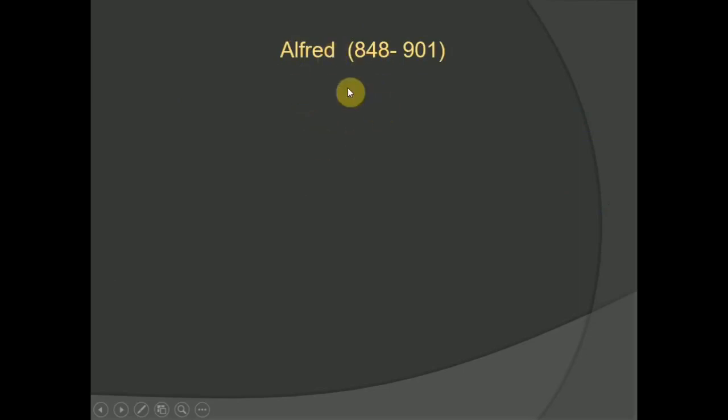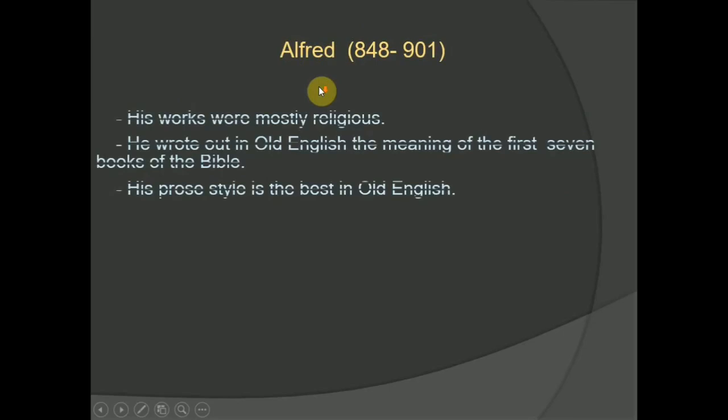848 to 901, and see what his achievements were. First of all, his works were mostly religious. He wrote out in Old English the meaning of the first seven books of the Bible. His prose style is the best in Old English.